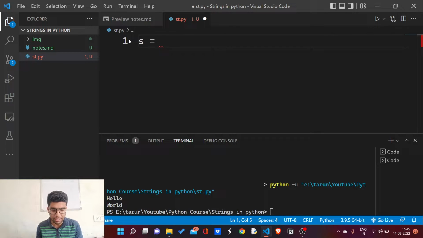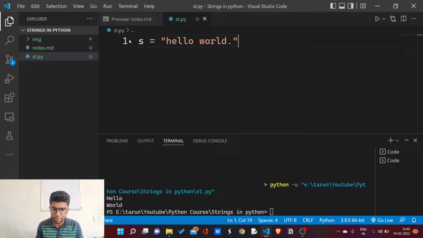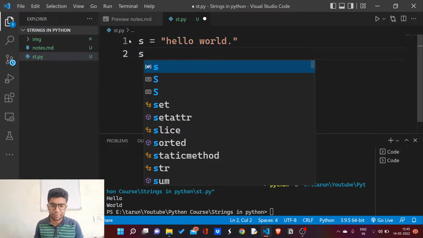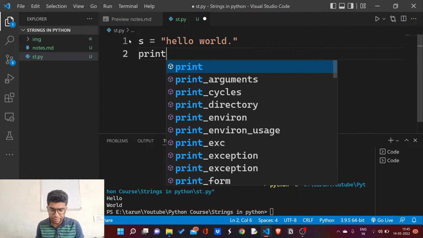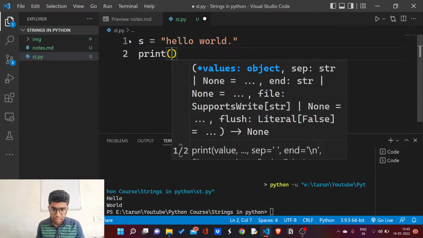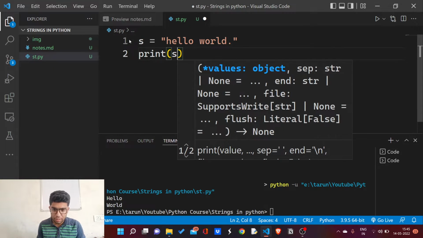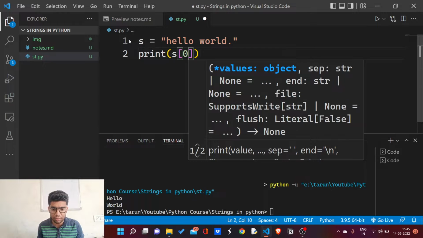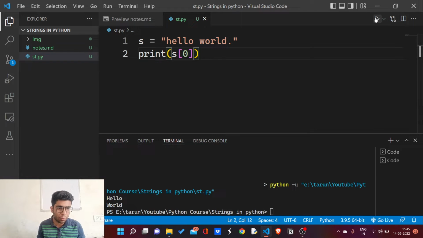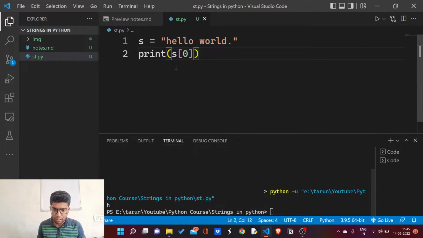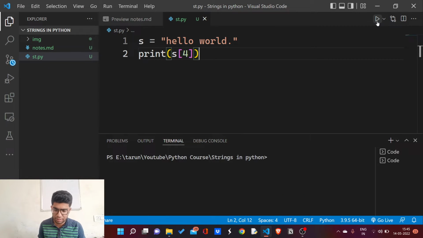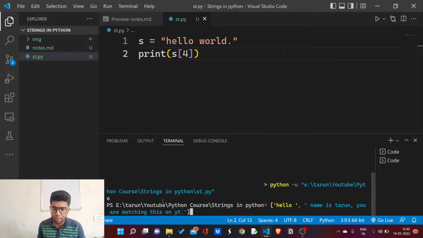So let me create a string hello world. Now as you can see, if I want to print O from the string, which is at the 4th index, I can do it like this and I am going to get O. Okay, I wrote index 0 earlier, that's why I got H. As you can see, I am getting O here.